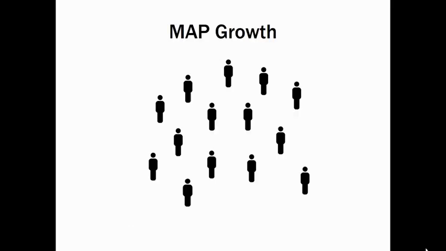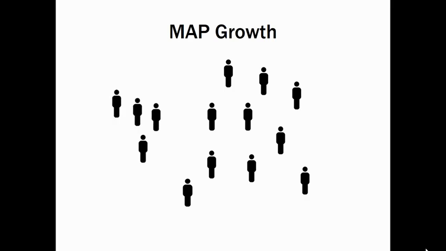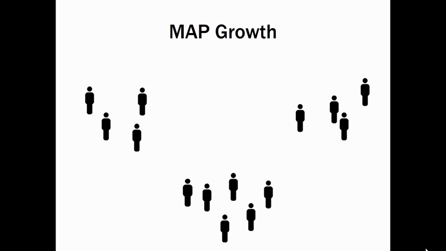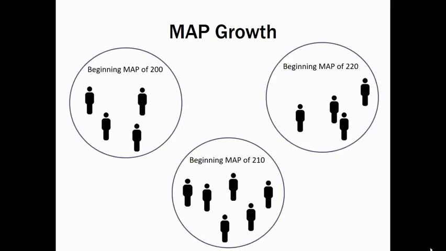The way we talk about MAP most of the time is in terms of growth. Growth from fall to winter, growth from winter to spring, and growth from fall to spring. Growth is the best way to talk about MAP because it compares like students. To calculate how much growth we expect to see from students, or typical growth, NWEA looks at students who are in the same grade, with the same MAP subject, and the same starting RIT score for that season. In other words, your 4th grader with a fall reading MAP score of 210 is compared only to other 4th graders with a fall reading MAP score of 210 in the nationwide norming study.